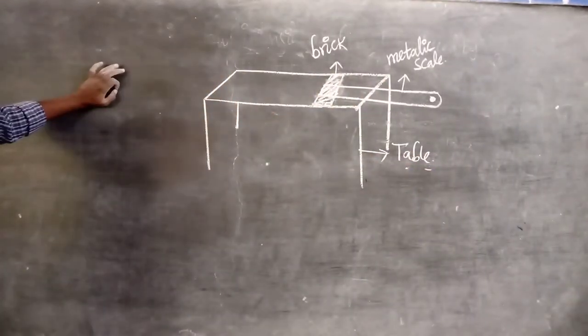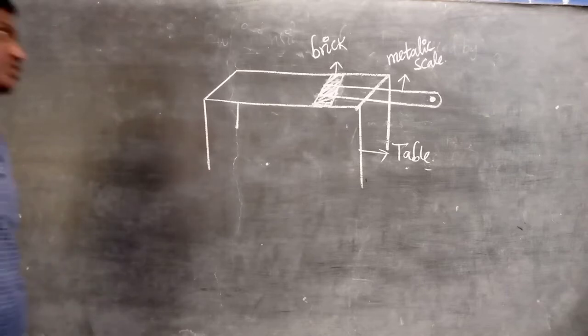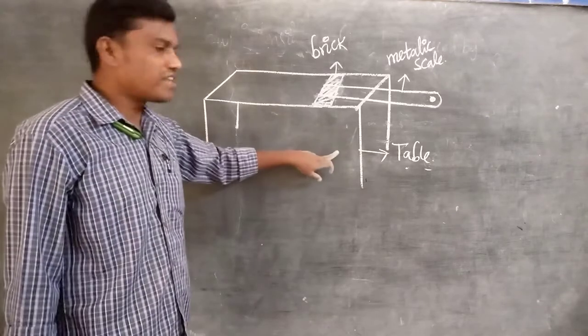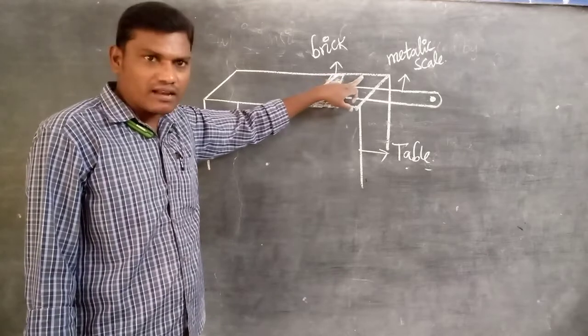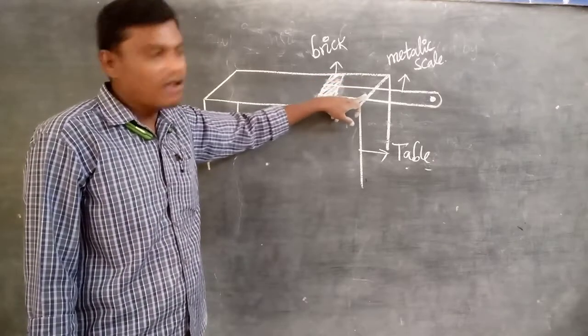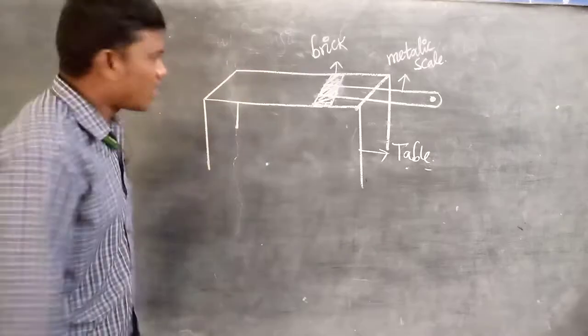For proving this lab activity, we mainly want three materials only: a table, a metallic scale or a hacksaw plate of 30 centimeter, and a heavy mass of a brick.